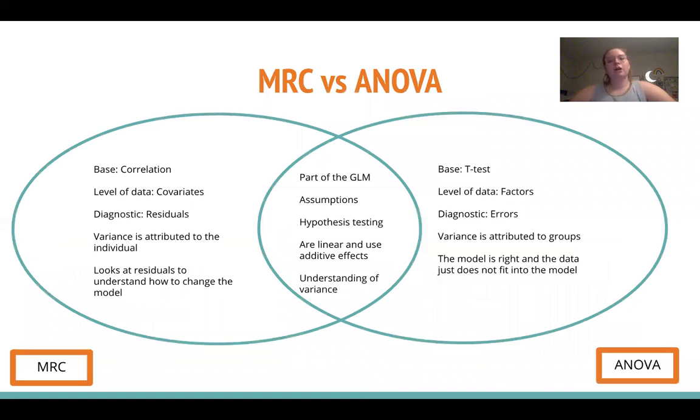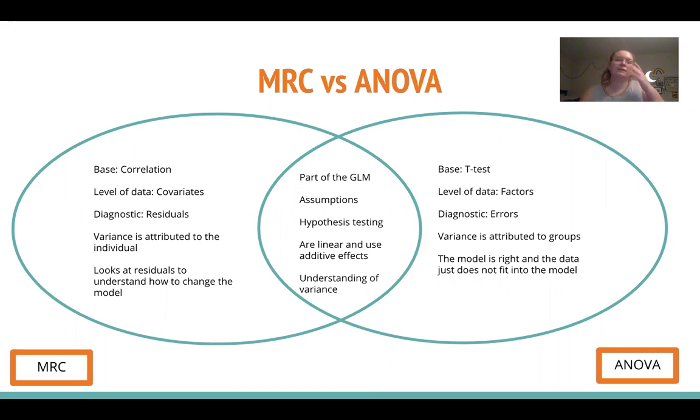So to begin, before we start, we can just go over some similarities and differences between MRC and ANOVA. Just to begin, they're both part of this general linear model, which means they carry similar assumptions, hypothesis testing, and they're linear and additive. And overall, they help us understand some variance in the world. However, they do possess a lot of differences as well.